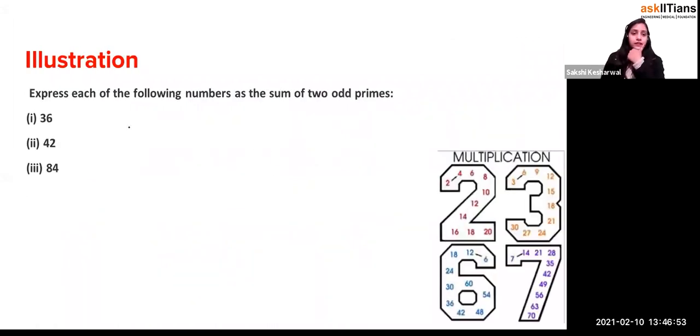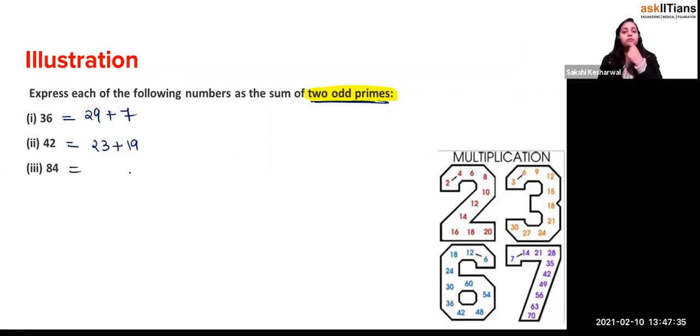Okay, it says, express each of the following sums as the sum of two odd primes. Read out the word, two odd primes. So you have to think of the prime numbers in your head, and please memorize the odd primes. So 36 can be written as the sum of prime numbers 29 plus 7. Yes or no? These both are odd. 42 can be written as 23 plus 19. Yes or no? You just add it up.